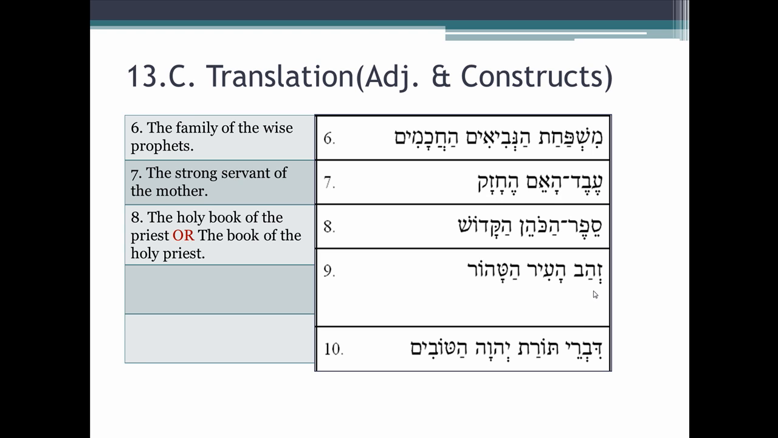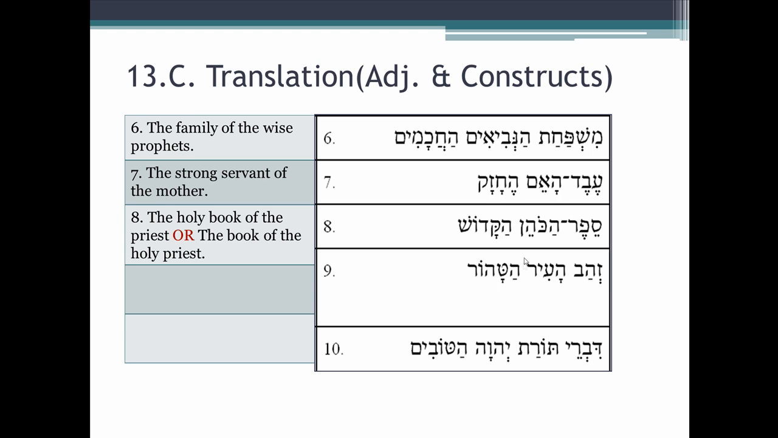Number 9, Zahav Ha'ir Hatahor. What do we have? Well, we have Zahav. That would be from our vocabulary word Zahav, which means gold. So we have a noun that means gold, and then we have Ha'ir. Here's another noun. Ir is city, and it's definite because of the article. So we have two nouns next to each other.